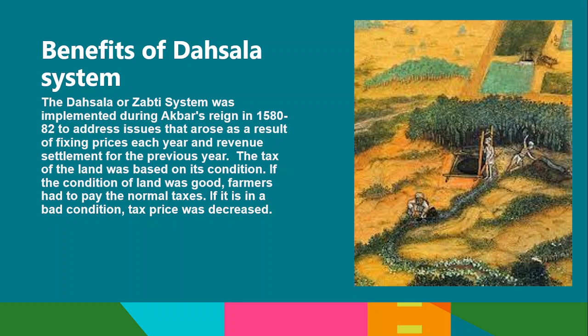Benefits of the Dashala system. The Dashala or Zabti system was implemented during Akbar's reign in 1582 CE. The system of land revenue administration was thoroughly reformed by Akbar and his finance minister Todar Mal. The Dashala system, as it came to be called, was based on the reforms initiated by Sher Shah Suri or Sher Khan. The land revenue was fixed after taking into account the average produce and average prices of the different crops for the last 10 years.